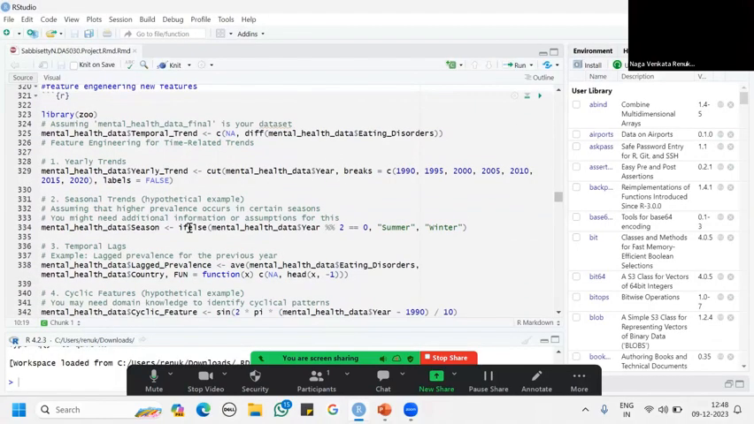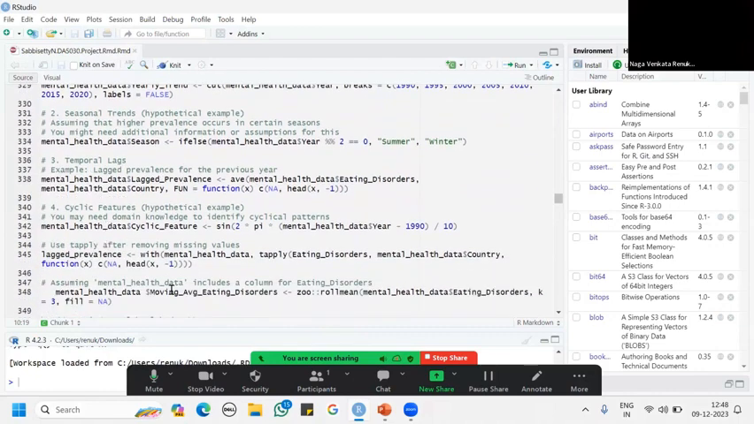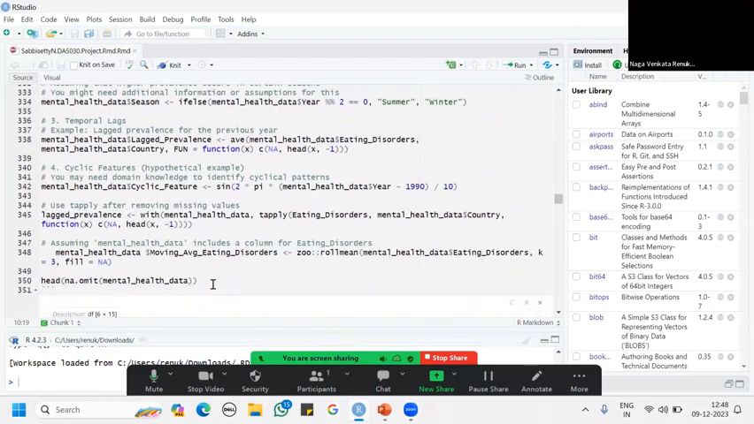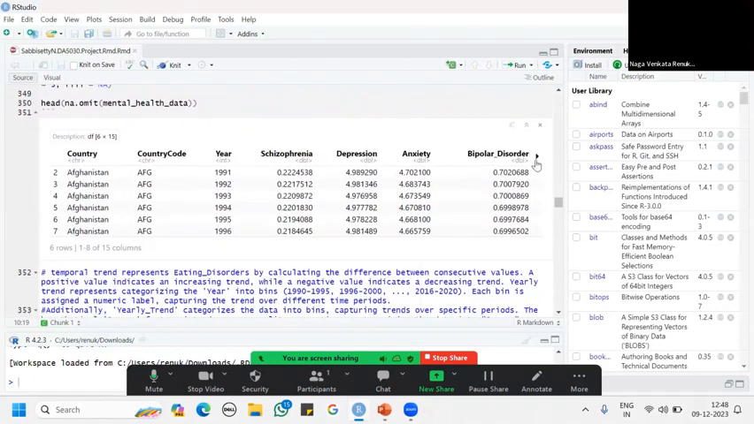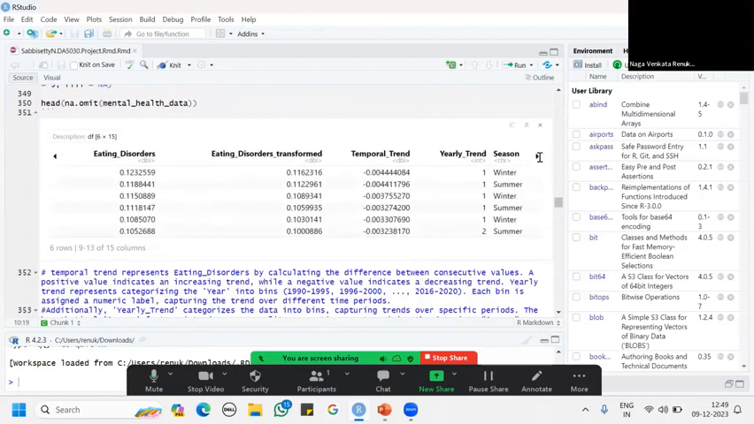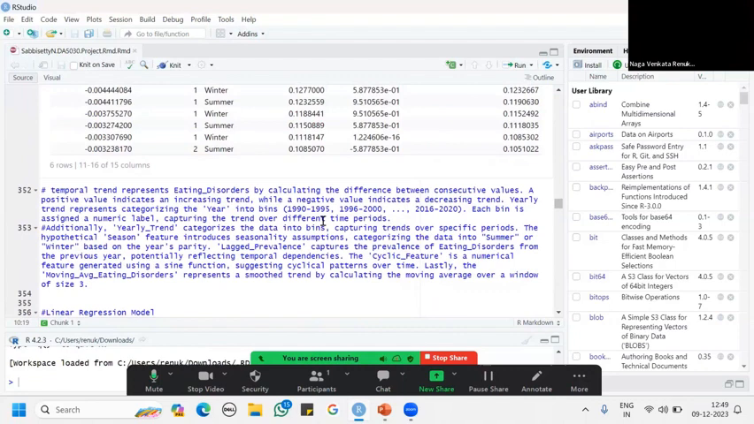I installed a package called zoo that was needed, and I did yearly trends, seasonal trends, temporal lag, and cyclic features, and also applied missing value handling. I arranged them in columns. This is helpful in better understanding my data, so that I can do further analysis in a better way, and the prediction will be helpful in identifying my data.